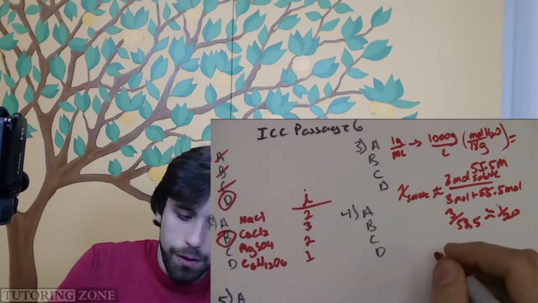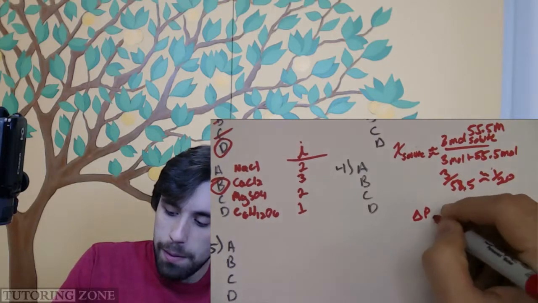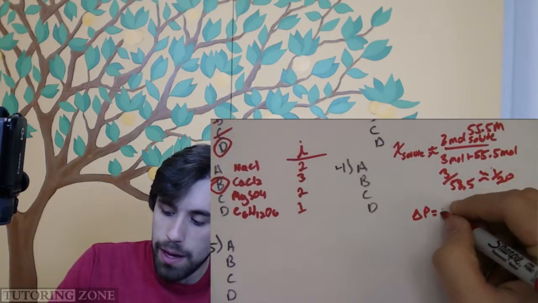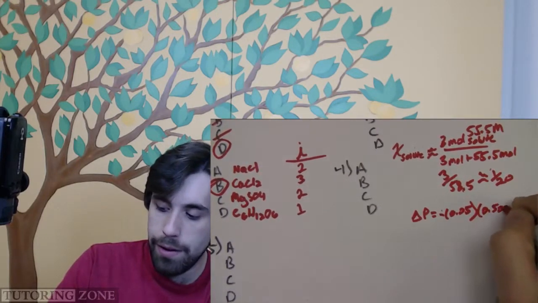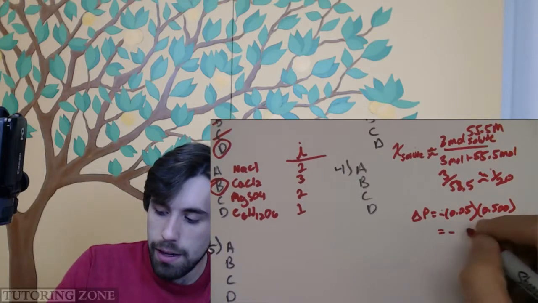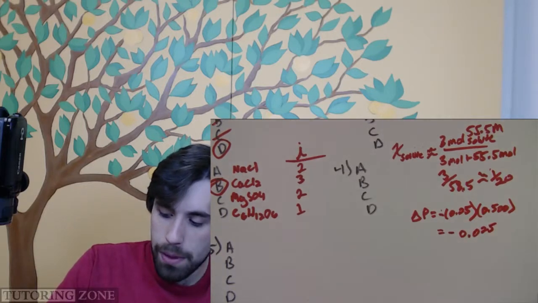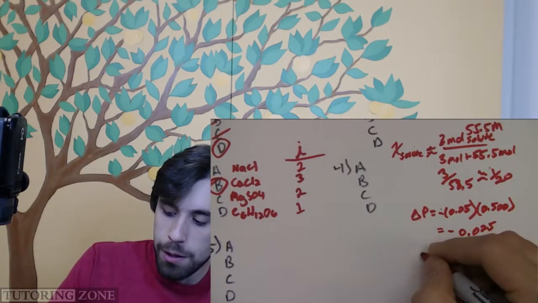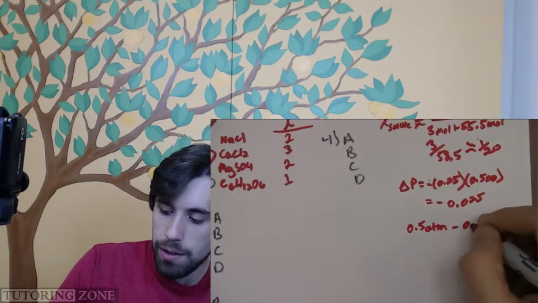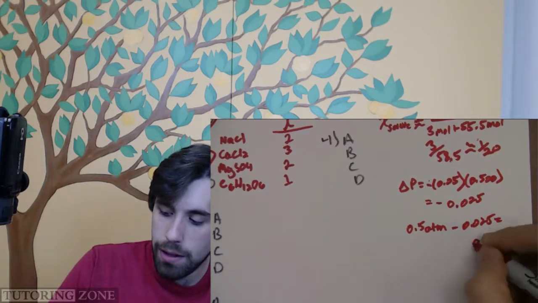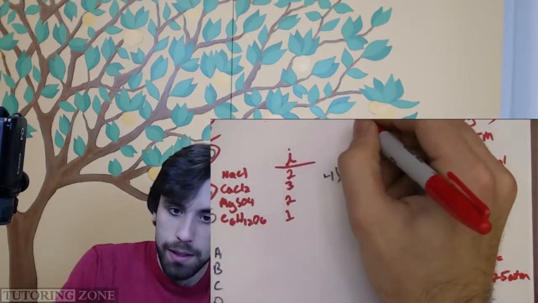So, using our formula, we know that change in vapor pressure is going to be equal to negative 0.05 times the original pressure, which was 0.500, giving us negative 0.025 as the change in vapor pressure. Our initial pressure was 0.5 atm, so minus 0.025 is going to give us our answer, 0.475 atmosphere. Answer choice B.